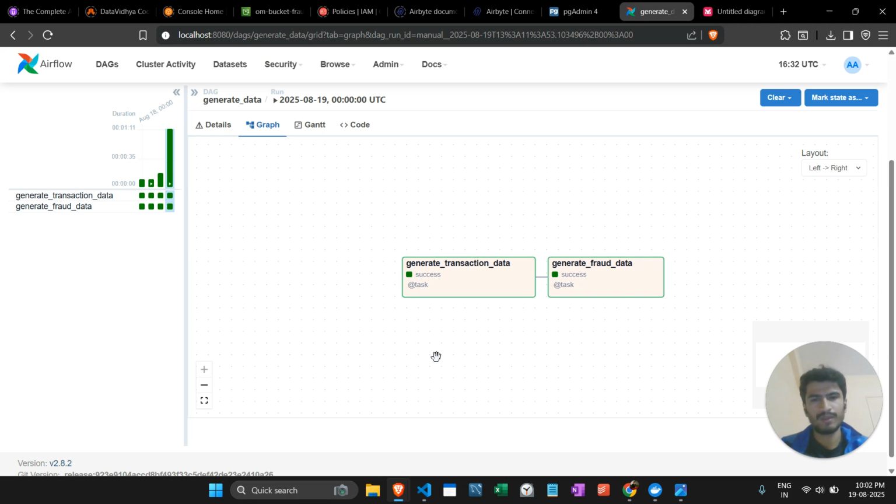This is our DAG file. There we have created two tasks to generate data and store data into their particular servers. This is our first task, and there are two tasks for the two tables.